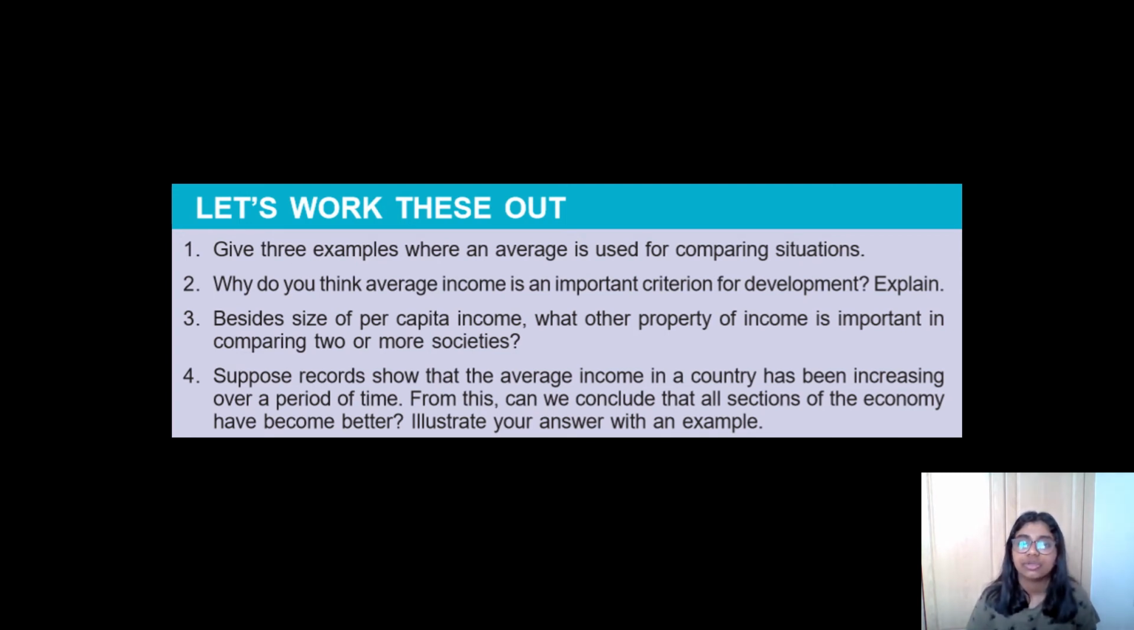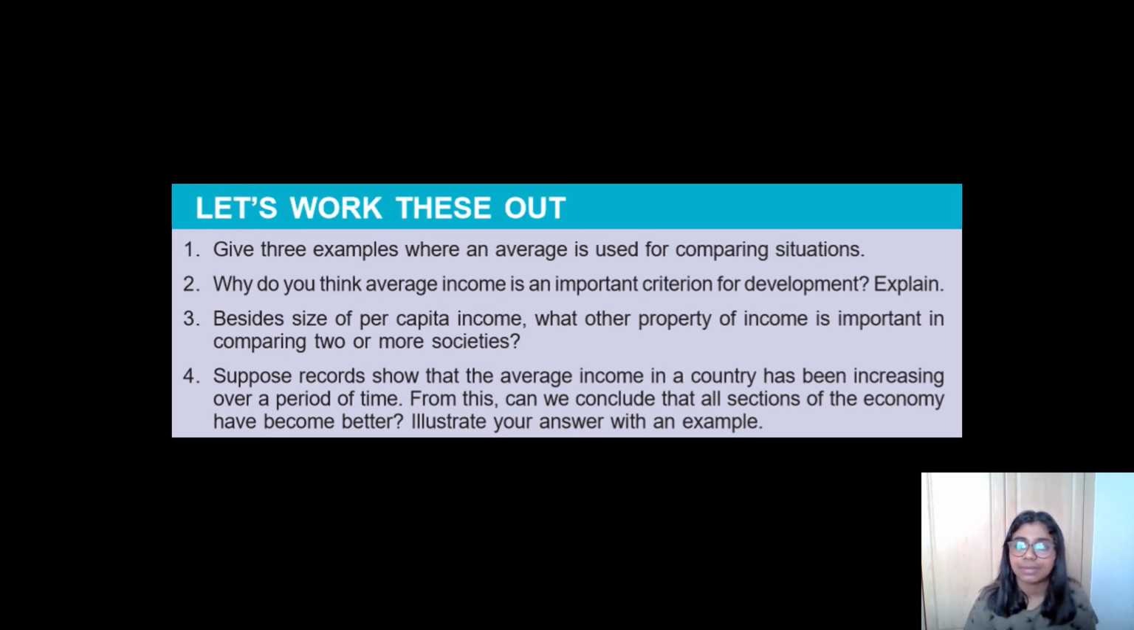The second question, why do you think average income is an important criterion for development? Explain. Average income is an important criterion for development because it gives us an insight about the citizens of the country. For example, if the workforce of the country is high, then the average income is likely to be high as well. If the workforce is low, then the average income would be low as well.